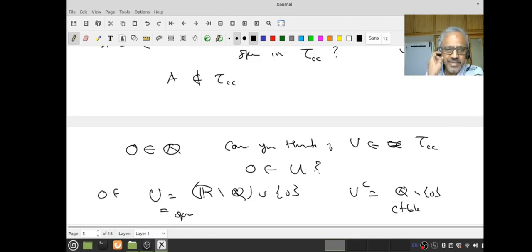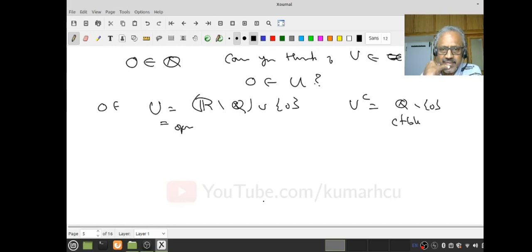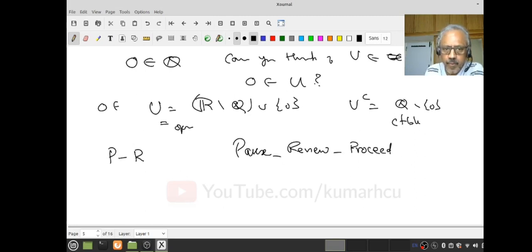Now, do you see that whatever I did for 0, I could have done for any rational number? Do you feel that? Look at R minus Q, you know it's an open set. I am adding one more thing. Are you sure you have understood? Pause, then we will proceed.